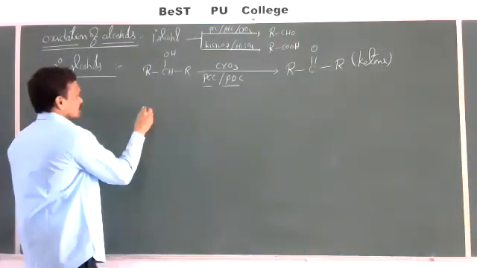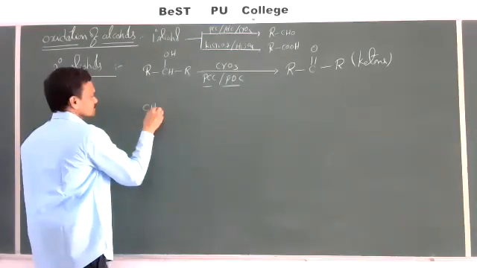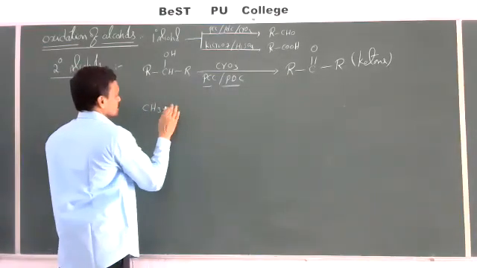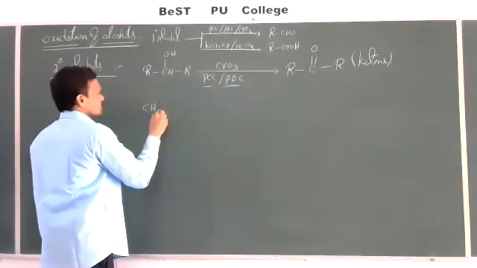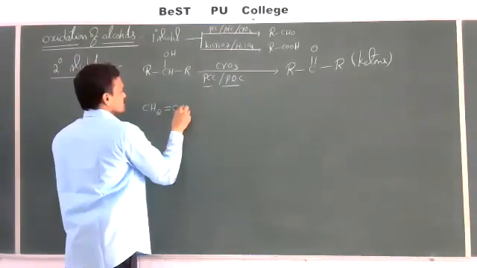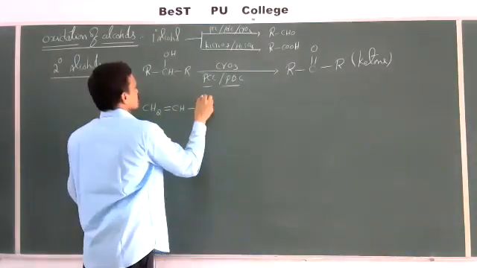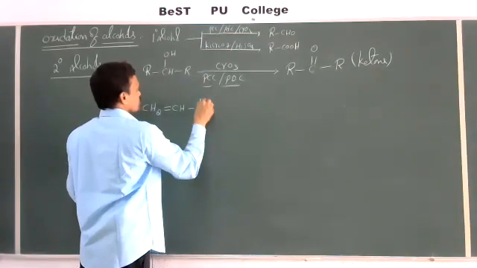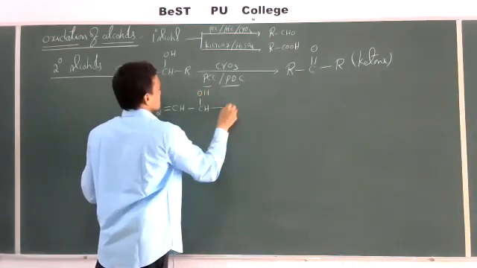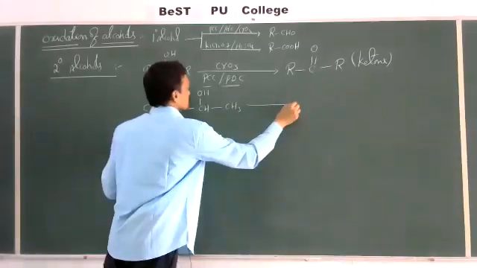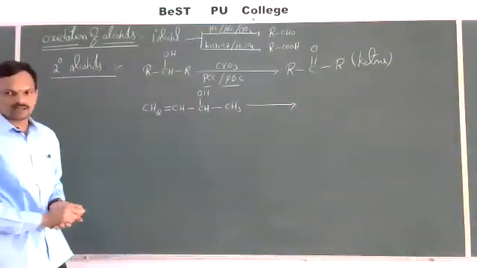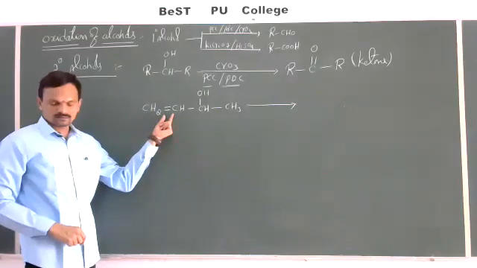Let us take an example. CH3, CH2 double bond CH, CHOH, CH3. This is a secondary alcohol with unsaturation.